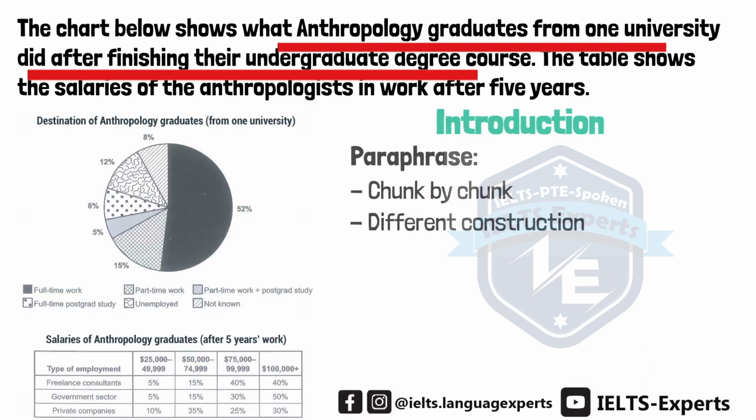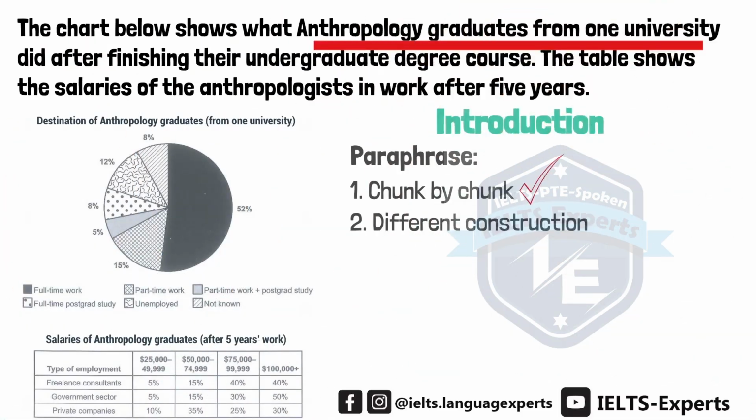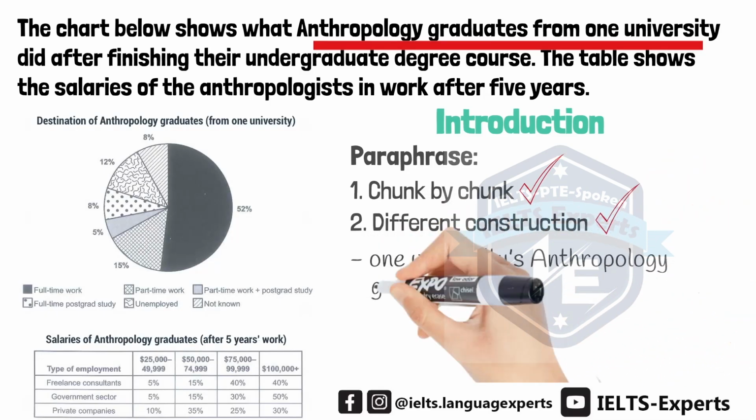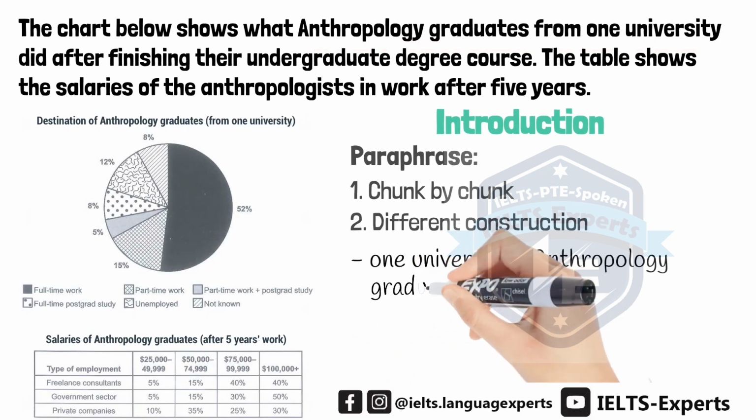Now let's break this clause down into chunks. Then we first have the subject, anthropology graduates from one university. Can we use a different construction to say it? Yes, we can. We can say one university's anthropology graduates. This is a good paraphrase of the original because it uses different grammar in the noun phrase, even though the vocabulary is the same. Even better, we can change graduates to graduating students.